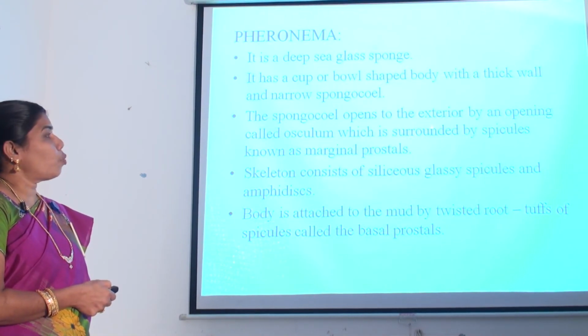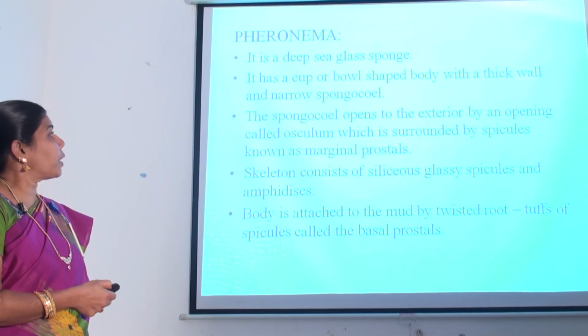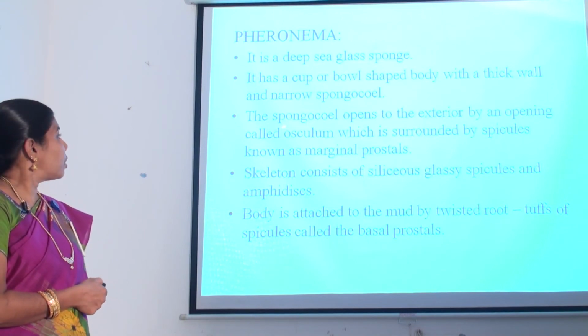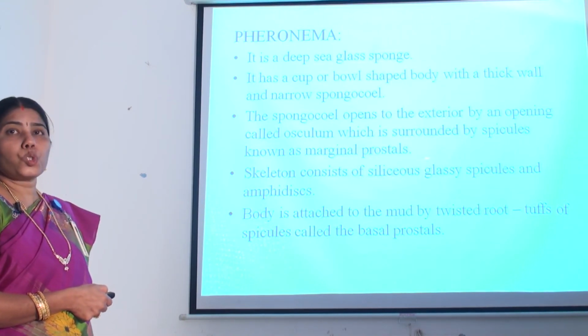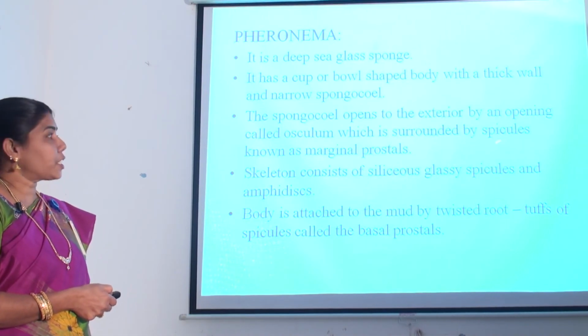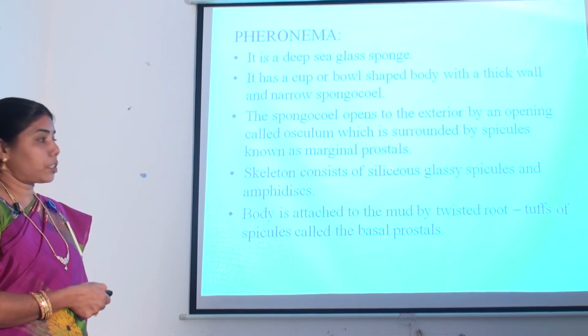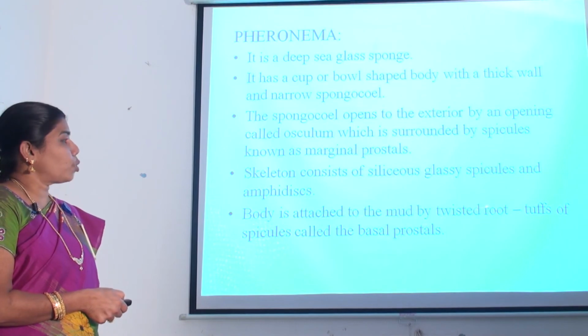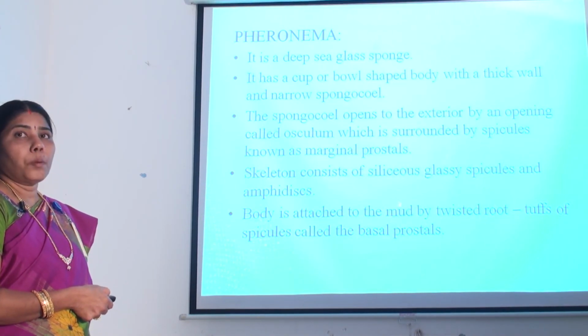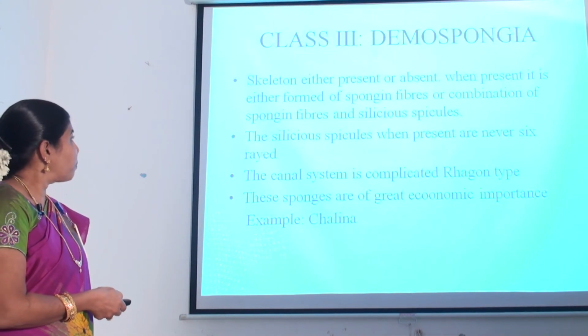The spongocoel opens to the exterior by an opening called osculum, which is surrounded by the spicules known as marginal prostals. Skeleton consists of siliceous glassy spicules and amphidisc. Body is attached to the mud by twisted root tufts of spicules called the basal prostals.